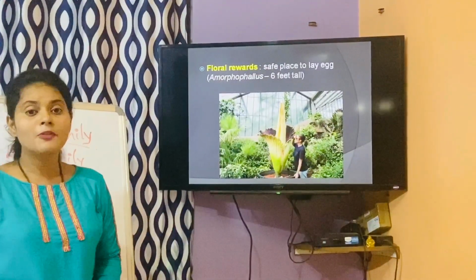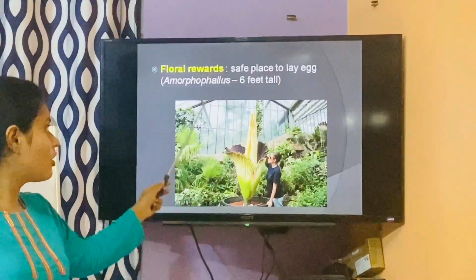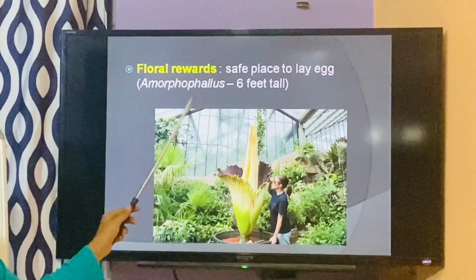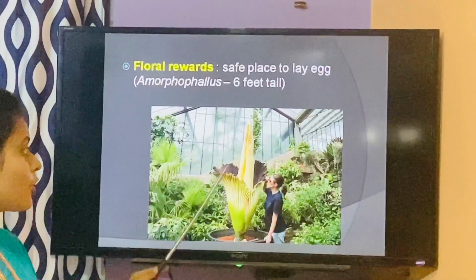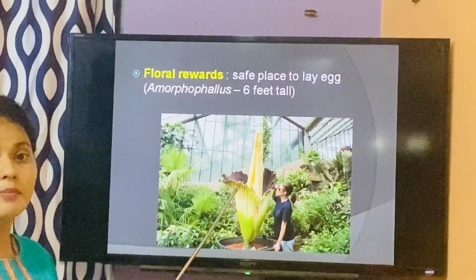Okay, I was telling you about floral rewards, right? There's one flower called Amorphophallus. It is a very tall flower, around 6 feet tall. You can see the picture. There's one lady standing over here. So such a big flower.